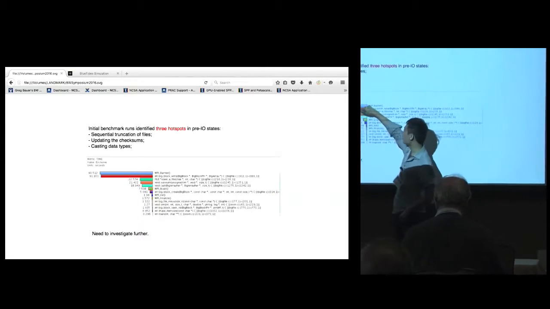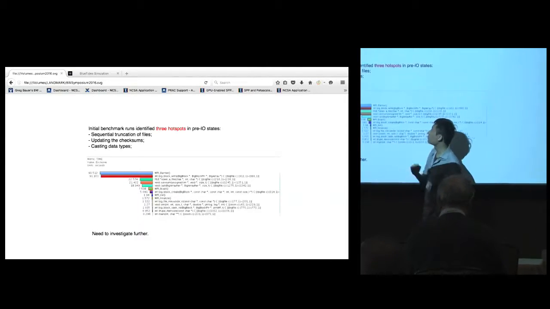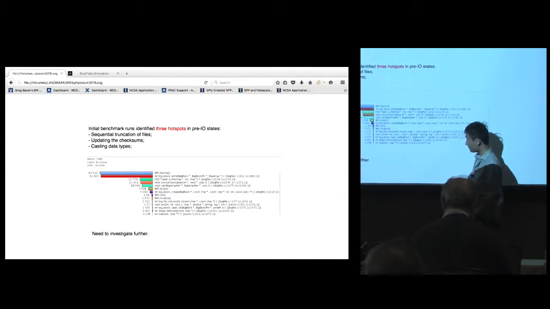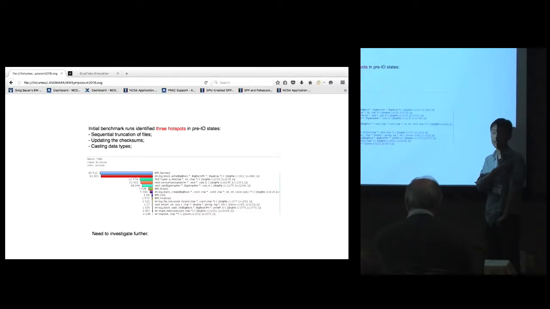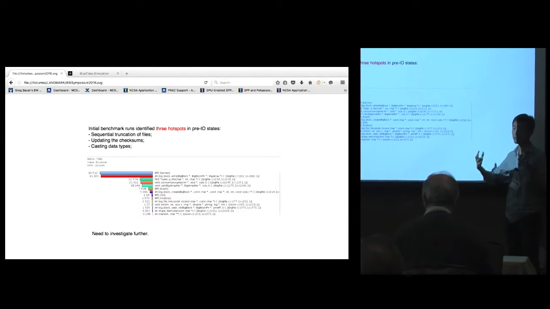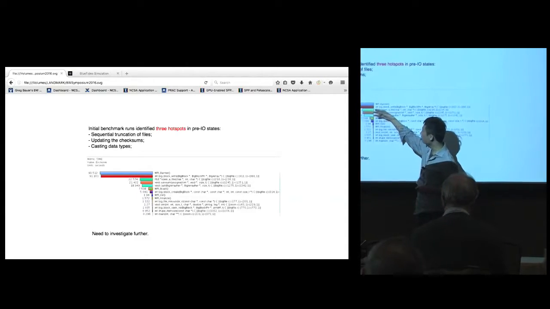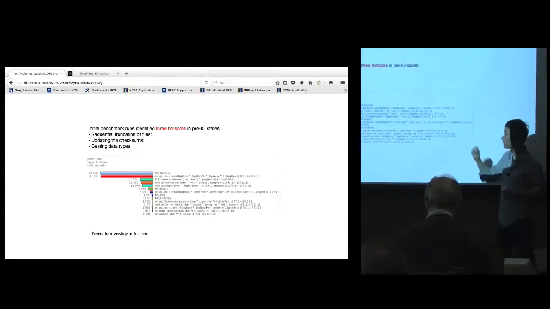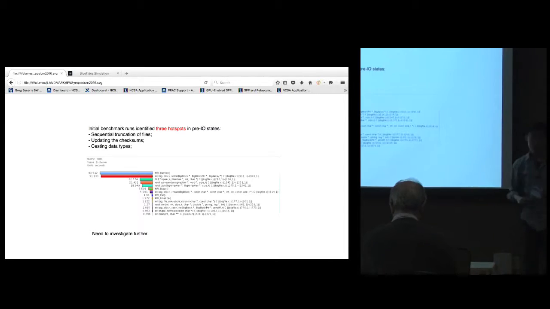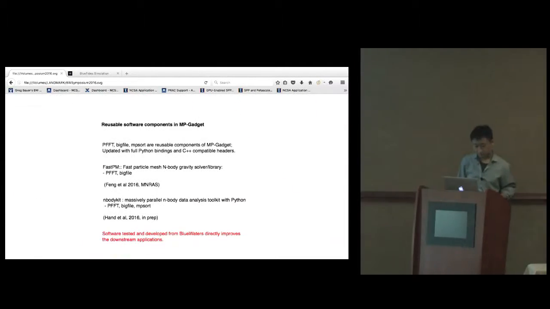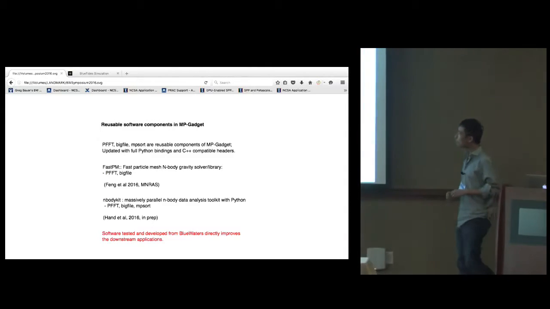The second block is when we are calculating the checksums of the data. And the third block is when we are casting the types of data from the internal representation in memory to the type we want to dump on the disk. These 3 are using quite a lot of time, and that's where we want to investigate further through the PAID program to make the library even better and faster.